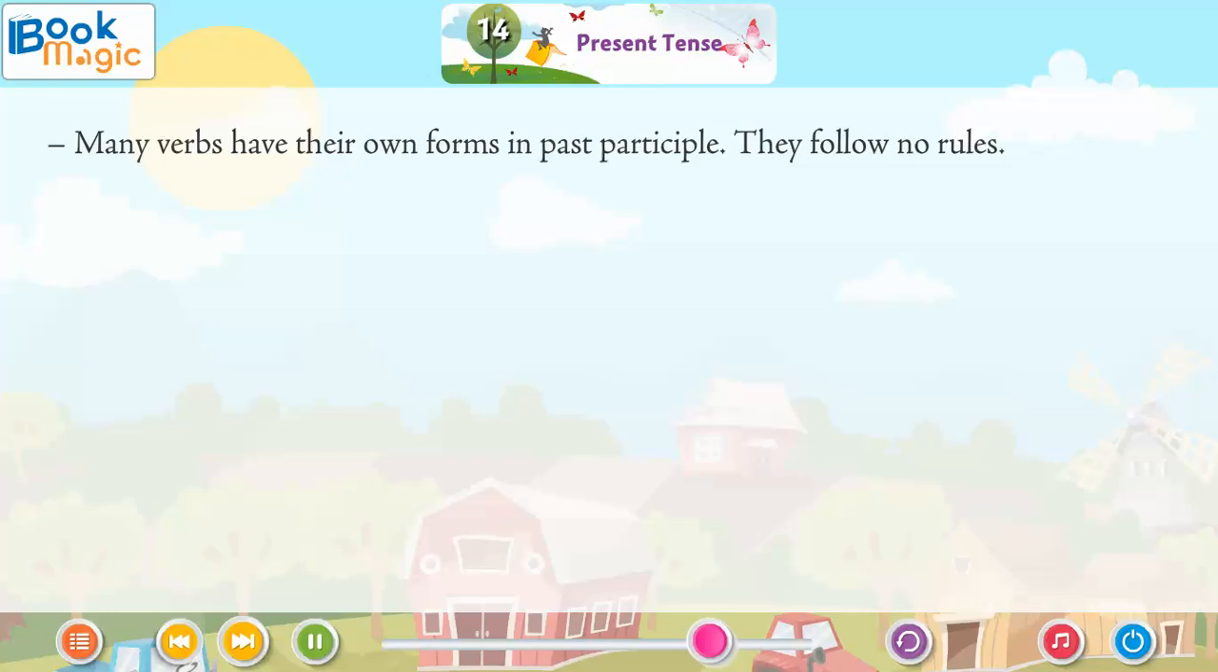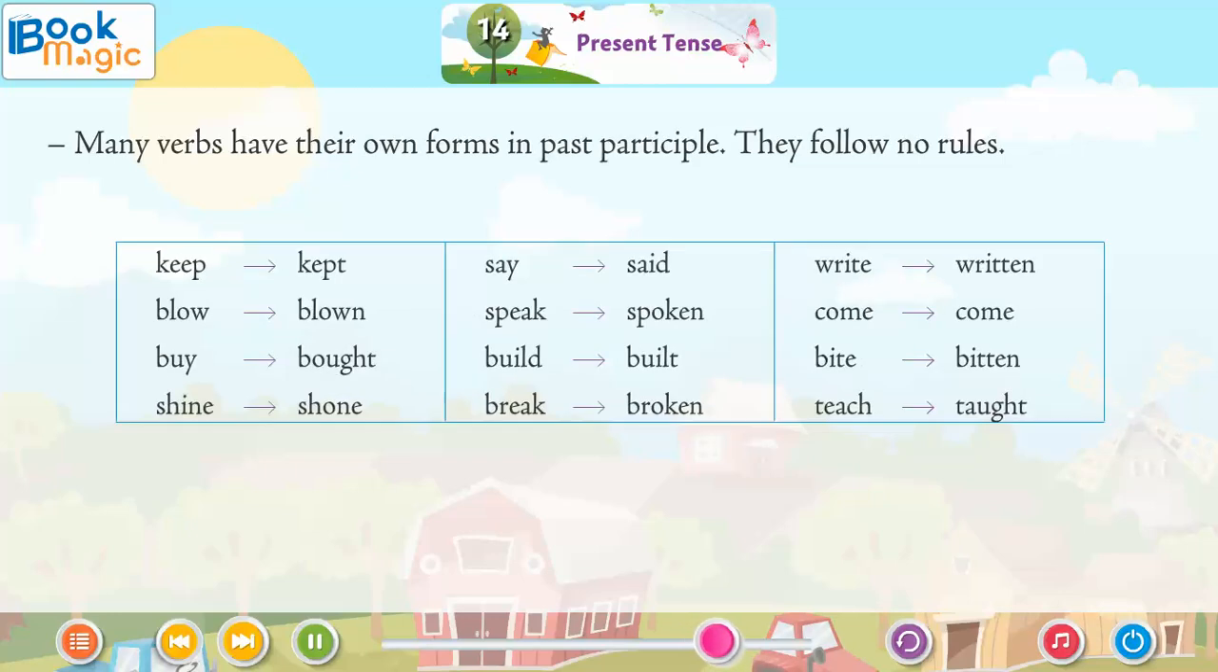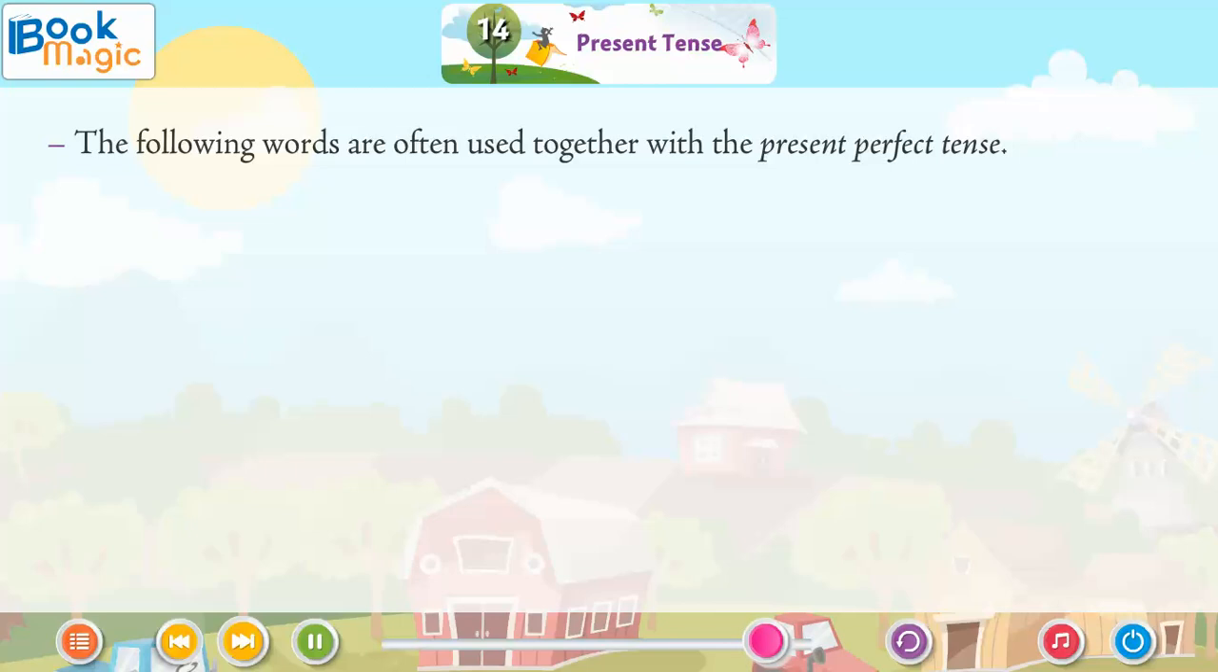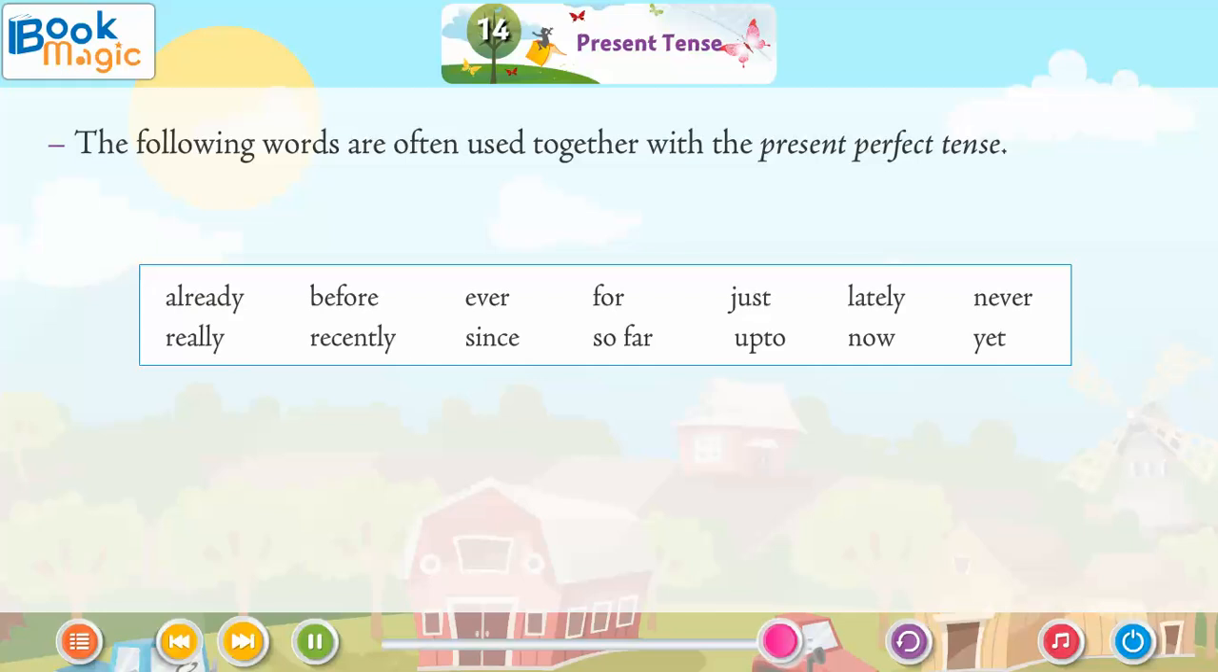They follow no rules. Keep, kept. Blow, blown. Buy, bought. Shine, shone. Say, said. Speak, spoken. Build, built. Break, broken. Write, written. Come, come. Bite, bitten. Teach, taught. The following words are often used together with the present perfect tense: already, before, ever, for, just, lately, never, really, recently, since, so far, up to, now, yet.